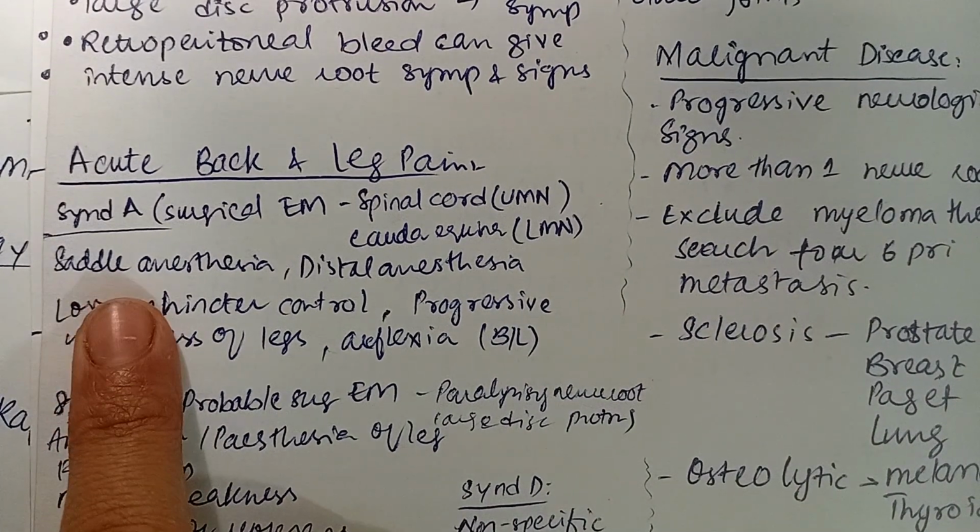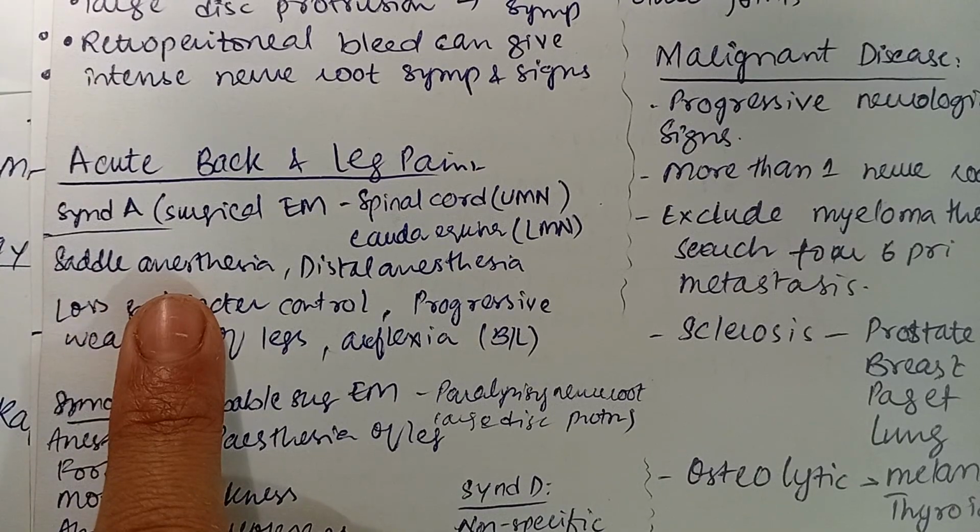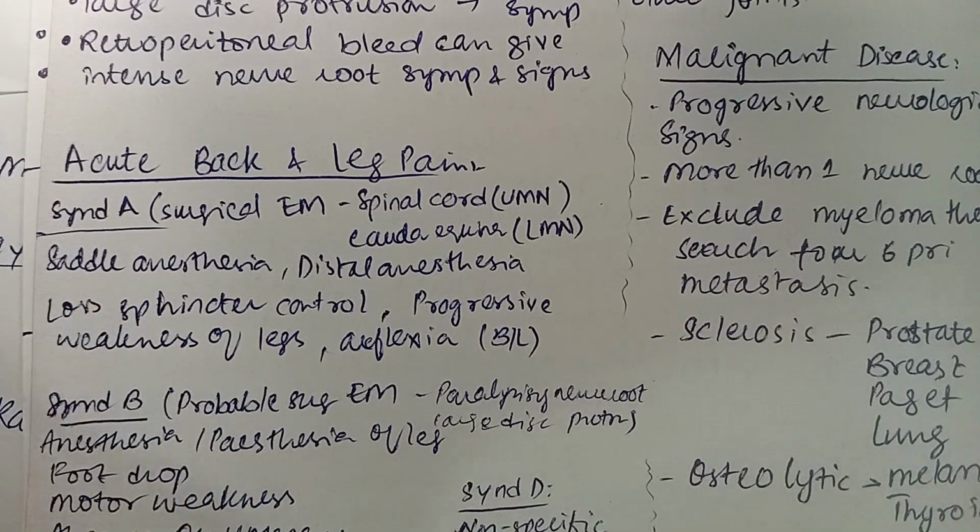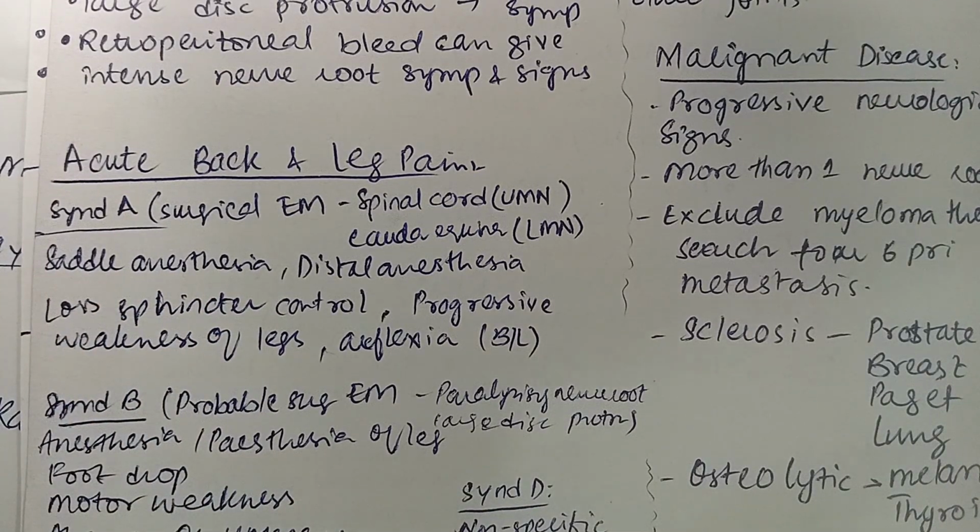For example, if a patient has saddle anesthesia, which is involving the anus and the vaginal area, and distal anesthesia, loss of sphincter control, progressive weakness of legs and areflexia, this is a surgical emergency and we have to investigate it very urgently.